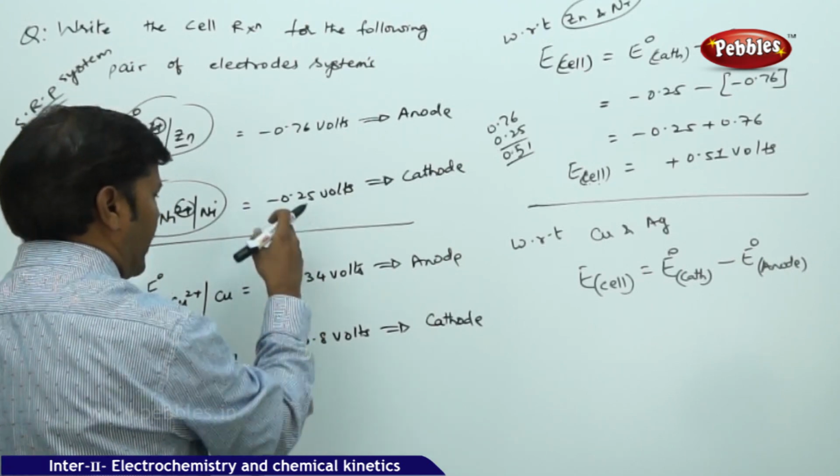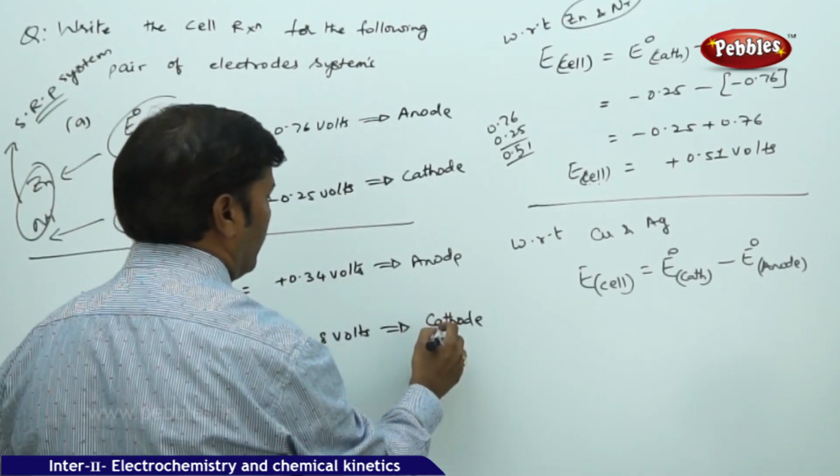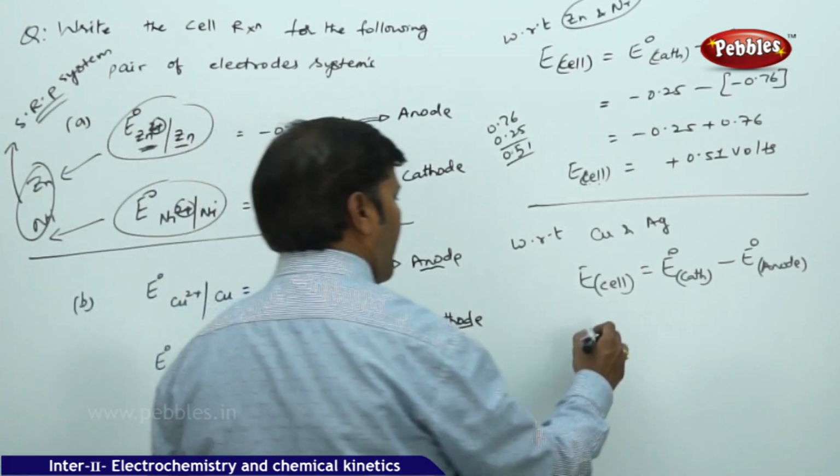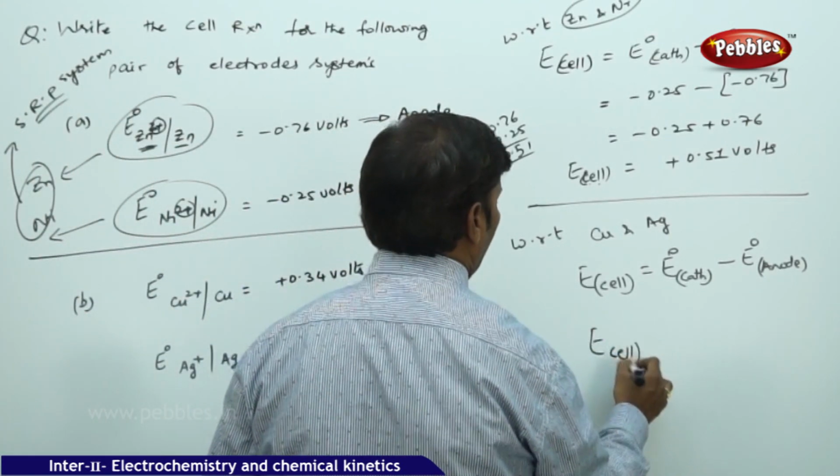Of course it's not exactly a comparison, but the higher positive value should always go for cathode and the lower positive value should go for anode. So if that is the case, take these values and substitute.